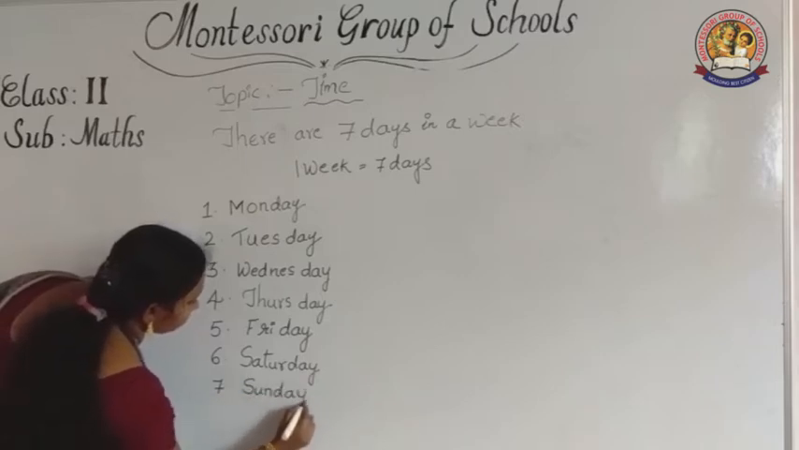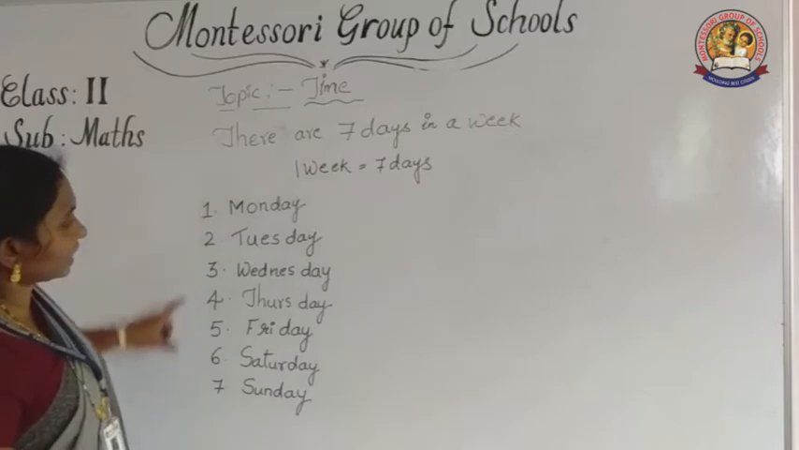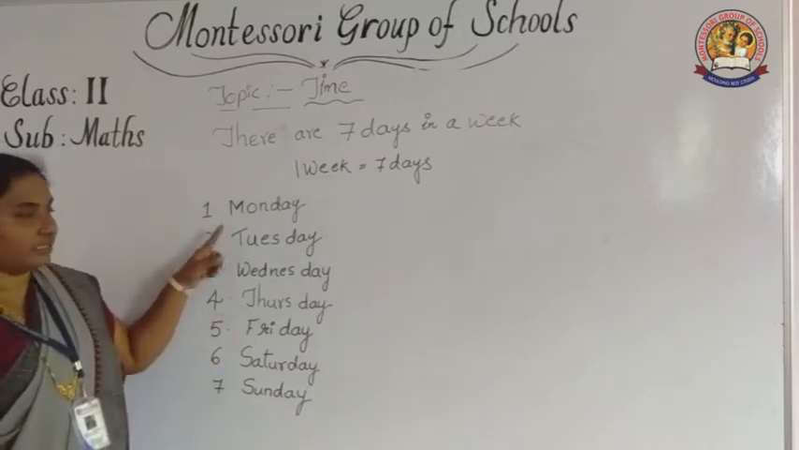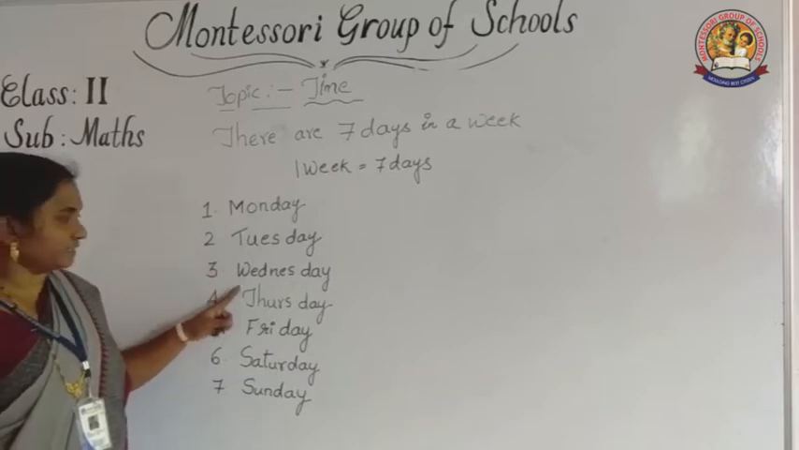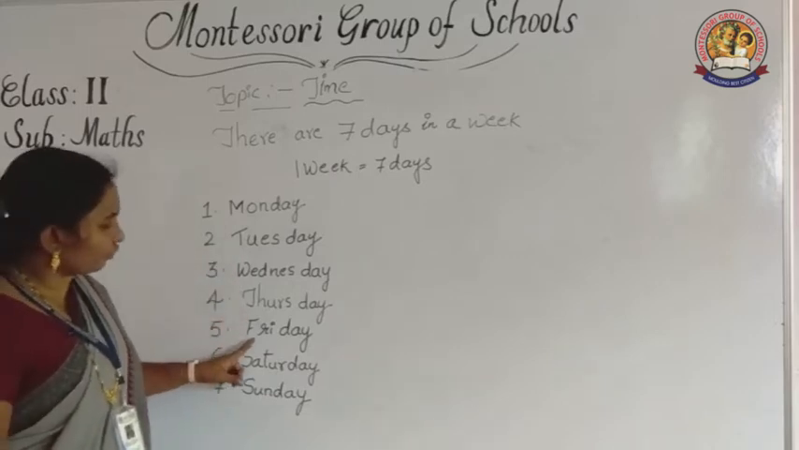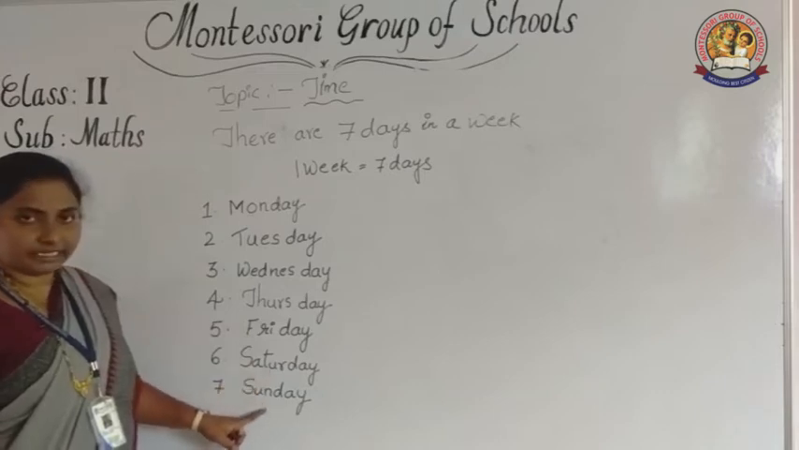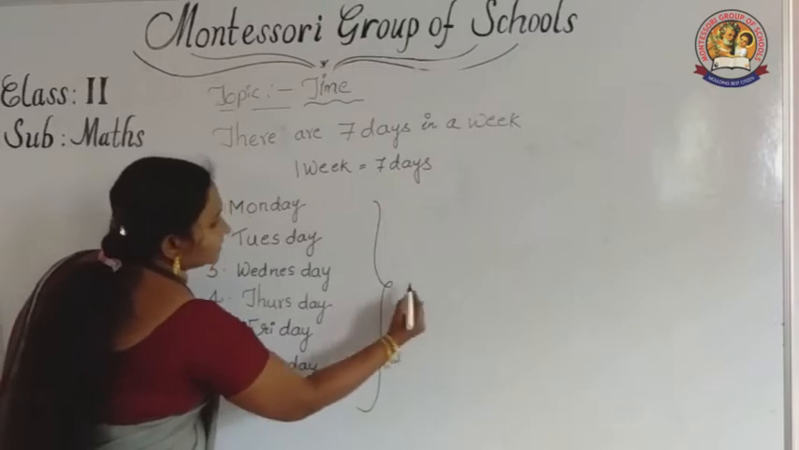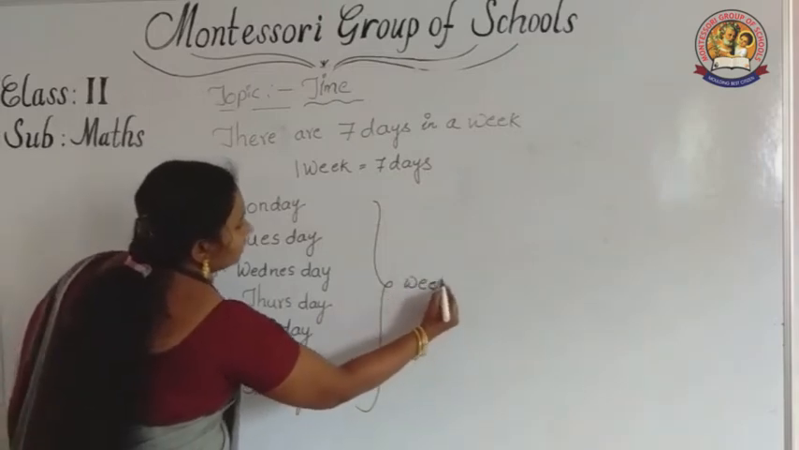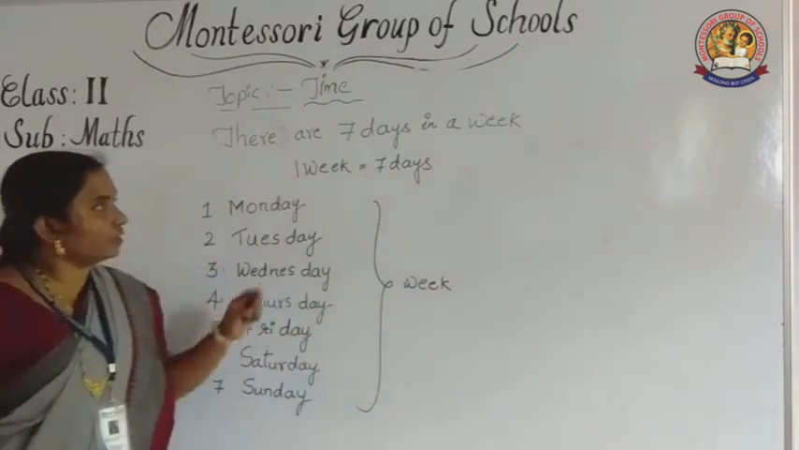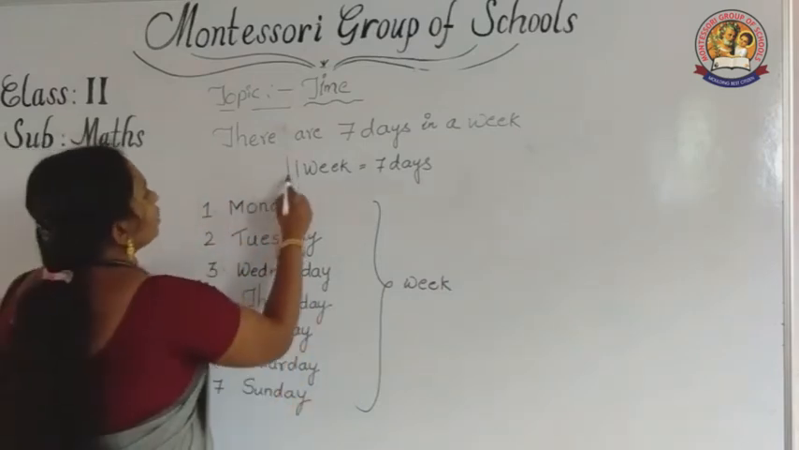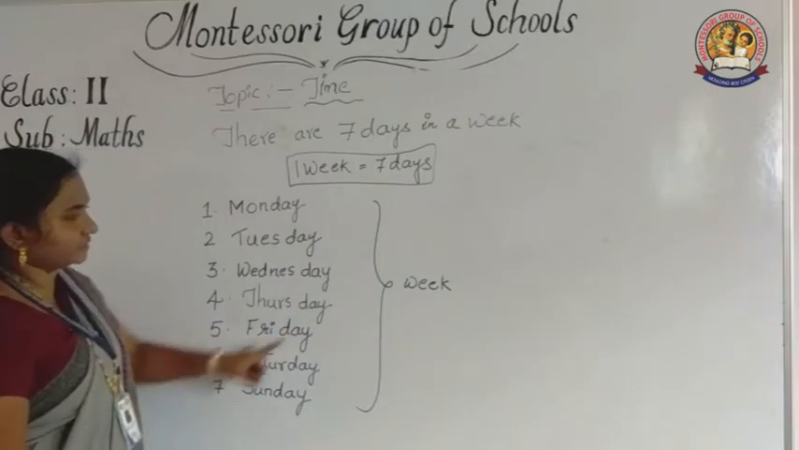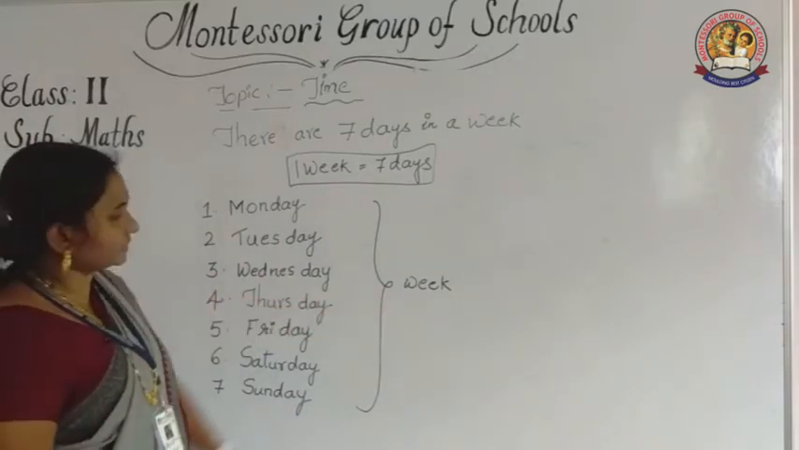Sunday. Seventh day Sunday. How many days are there? 7 days. What are they? Monday, Tuesday, Wednesday, Thursday, Friday, Saturday and Sunday. So these 7 days are considered as a week. Here I have written 1 week is equal to 7 days.